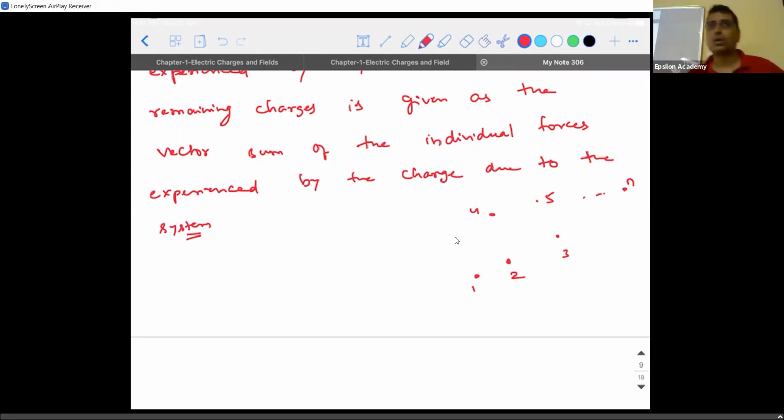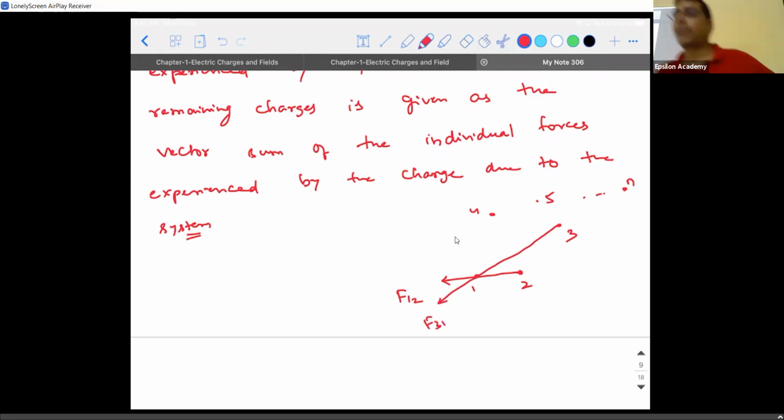It is F12, correct? The force experienced by 1 due to the third charge, I call this as F13.